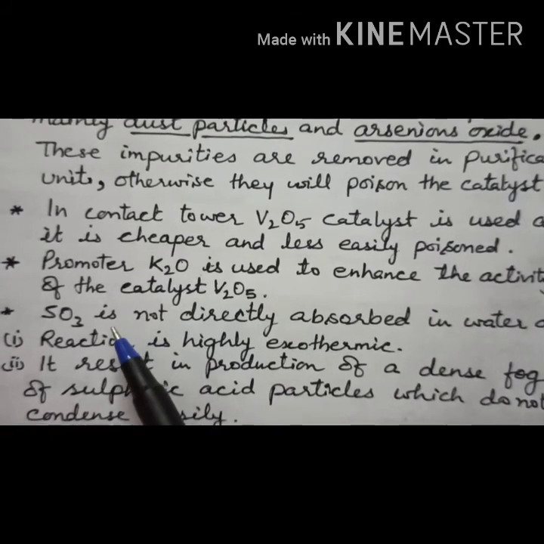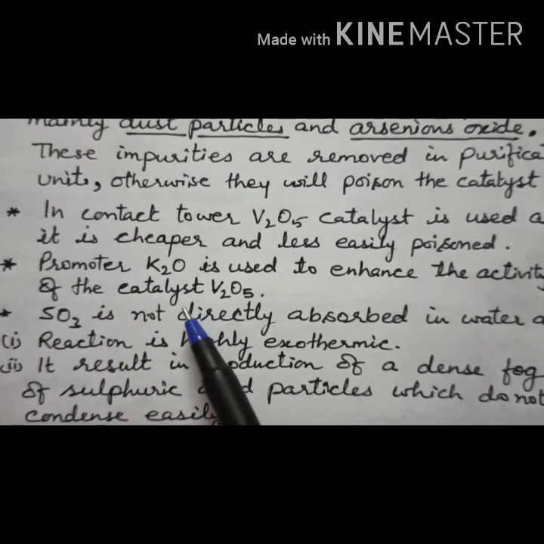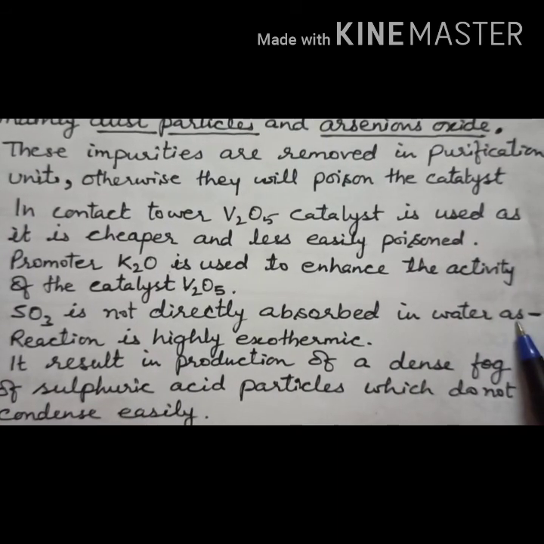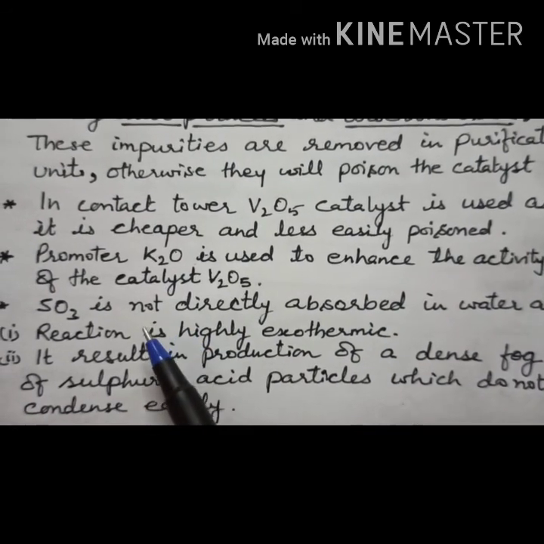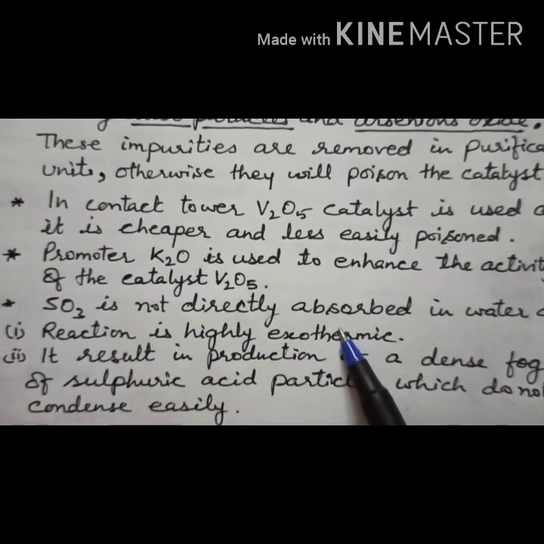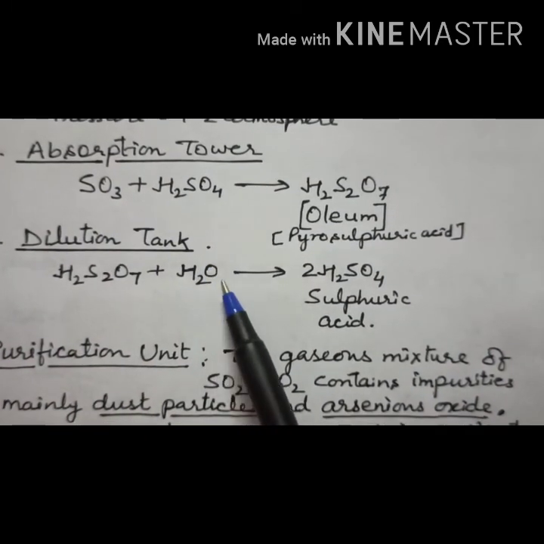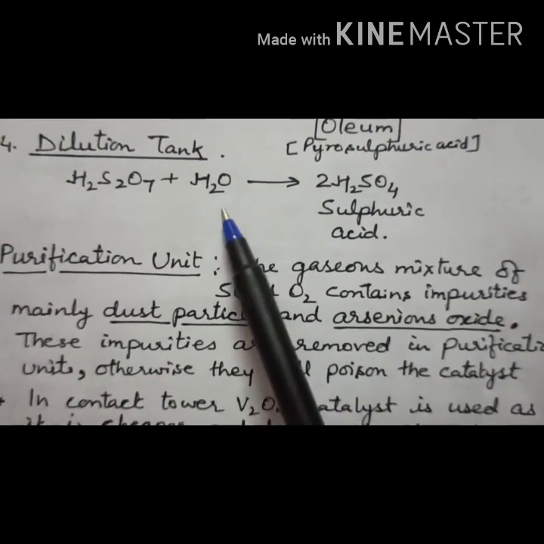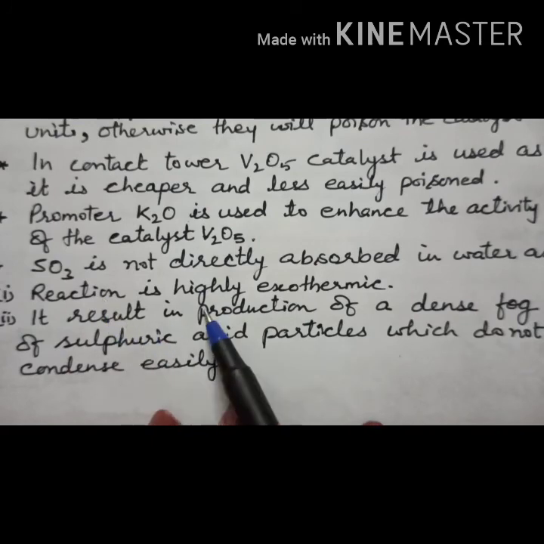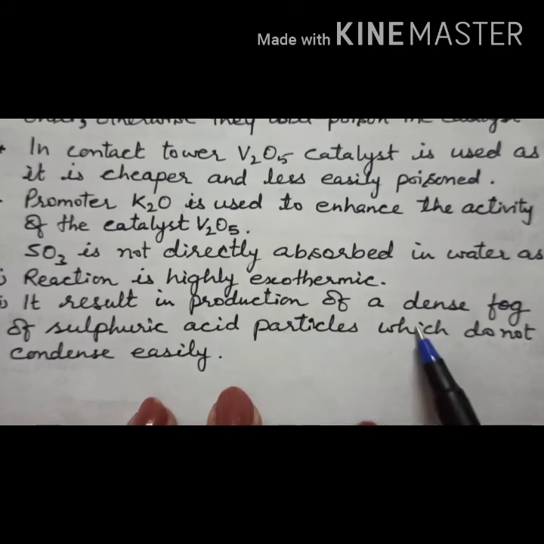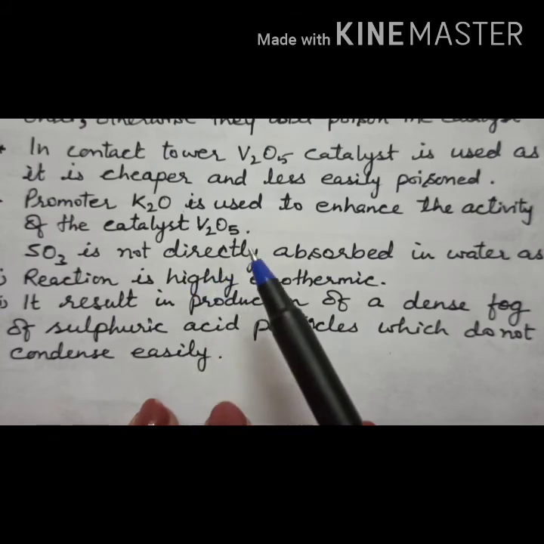Now the main question is, why is sulfur trioxide not directly absorbed in water? Because, first of all, the reaction is highly exothermic. If sulfur trioxide is directly treated with water, this reaction is highly exothermic and it results in the production of a dense fog of sulfuric acid particles which do not condense easily, right? That's why sulfur trioxide is not directly absorbed in water.